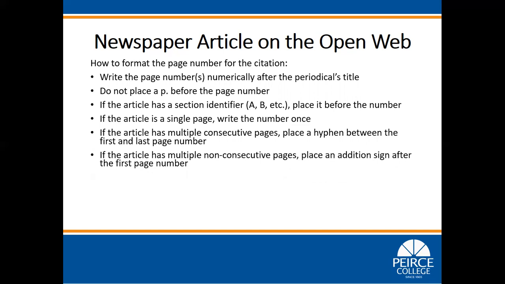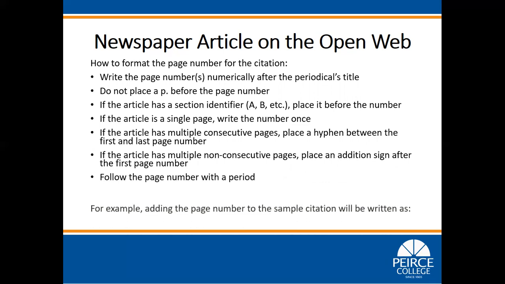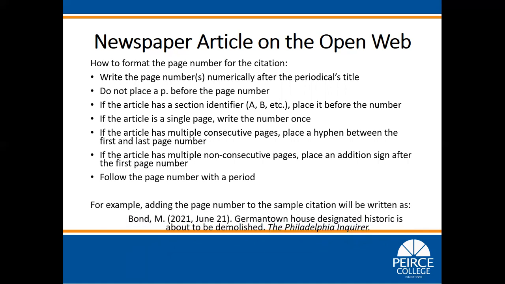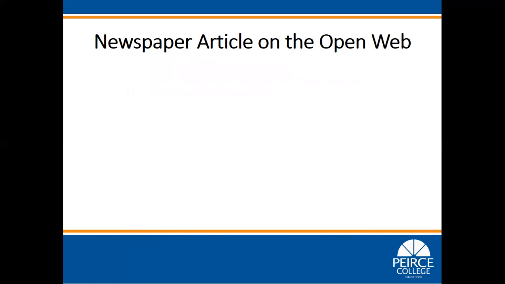If the article has multiple non-consecutive pages, place an addition sign after the first page number. Follow the page number with a period. For example, this source has no page number, so it is omitted from the citation.